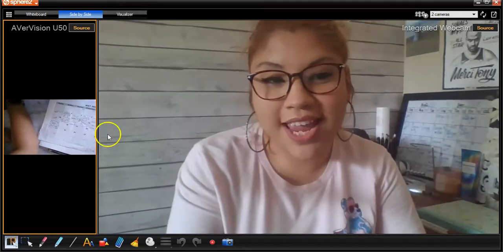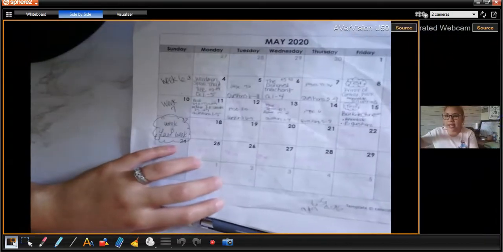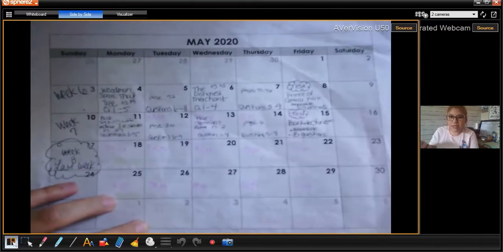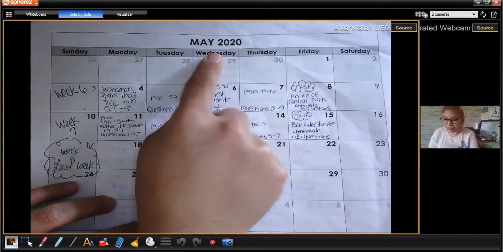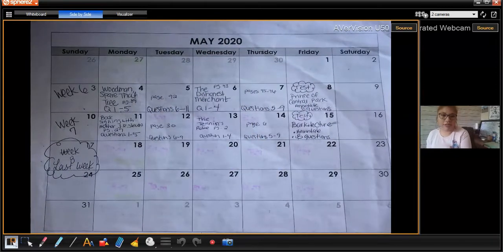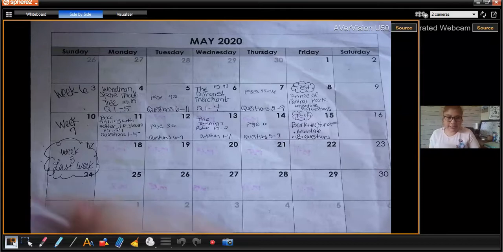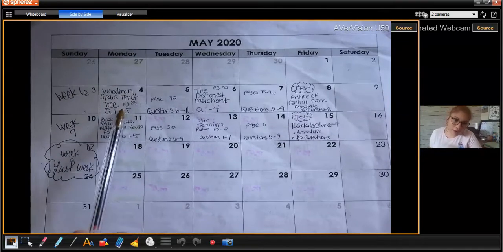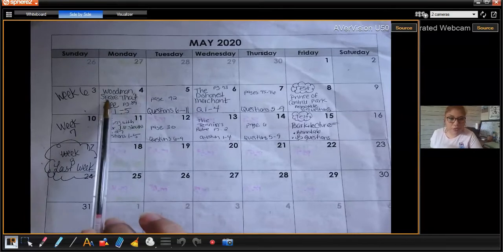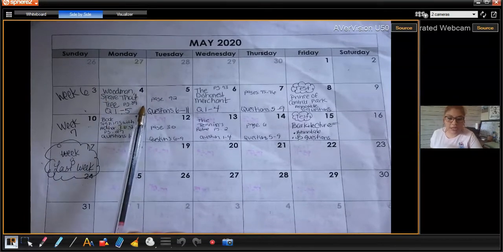Okay, so for today, let's go ahead and get started. I created a new calendar because we are already in the month of May. So if you can see here, we're starting week 6. On the 4th, which is Monday, which is today, you're going to do Woodman, Spare That Tree, which is page 89. Now, by now, you know that they are not in order. They were just printed like that. So I'm giving you the page numbers.